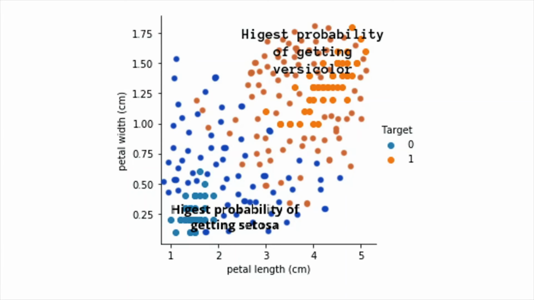Now suppose we receive another batch of data of flowers from a different region. We again plot the input as before, and this time we get the image as shown in the figure. This time it is difficult to draw a boundary in spite of having a blue and orange region. In this case, instead of predicting a single class with absolute certainty, we assign a probability to each possible class. The point in the orange region implies that the flower is versicolor with the highest possible probability, and the probability goes on decreasing as we move from the orange to the blue region. Similarly, a point lying in the blue region implies that the flower is setosa with the highest probability.